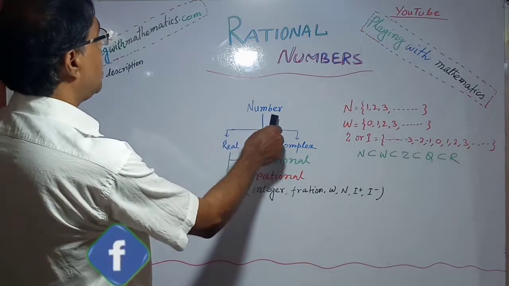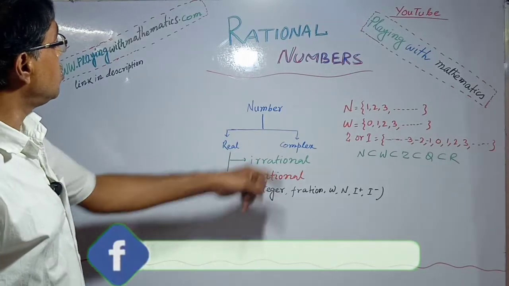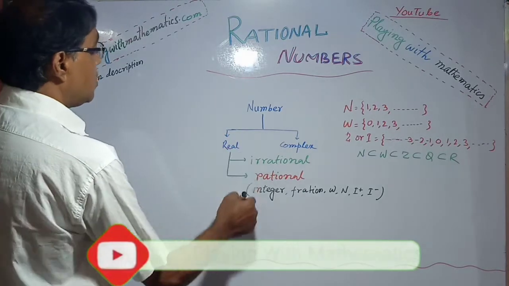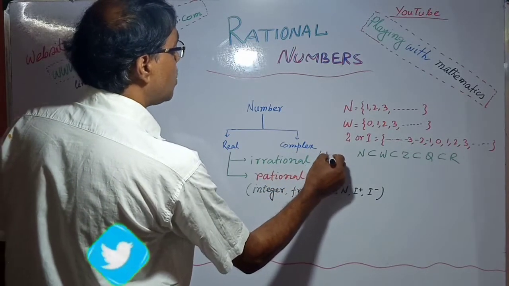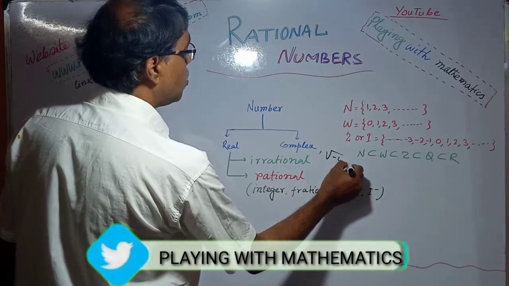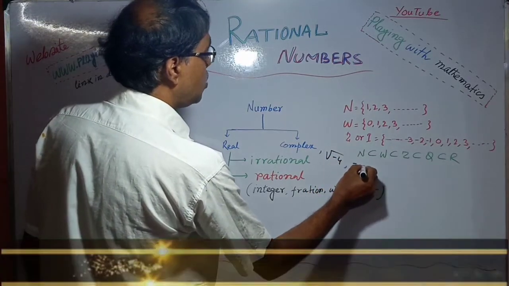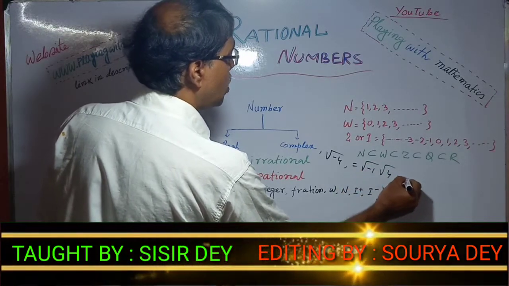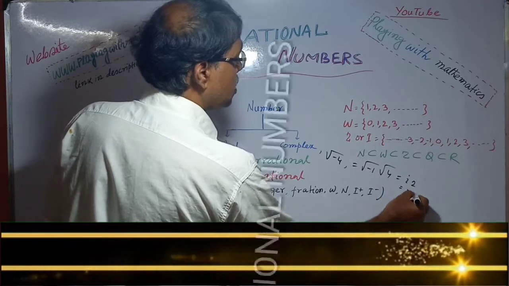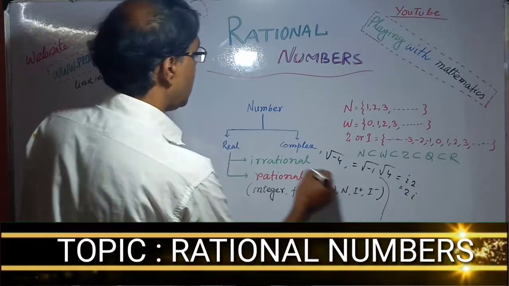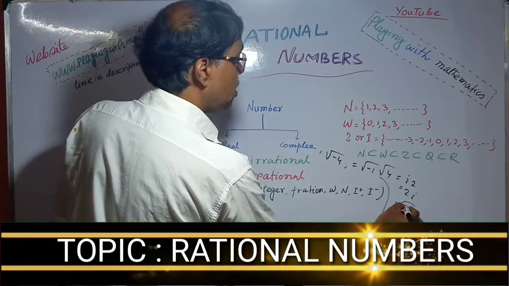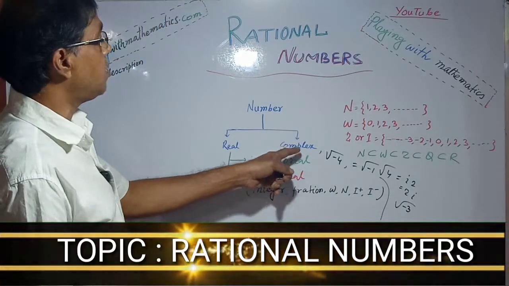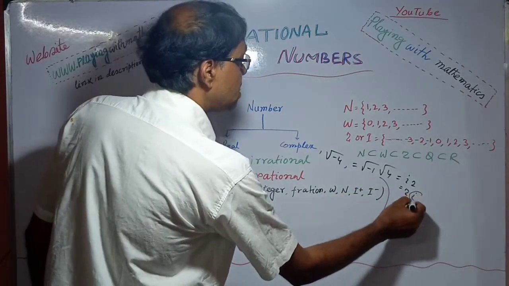First, a number can be divided into two parts: real number and complex number. A complex number is of the form, for example, root of minus 4, that is equal to root of minus 1 into root of 4, that is i into 2, that is 2i. Or the root of minus 3. The root of any negative number is a complex number.